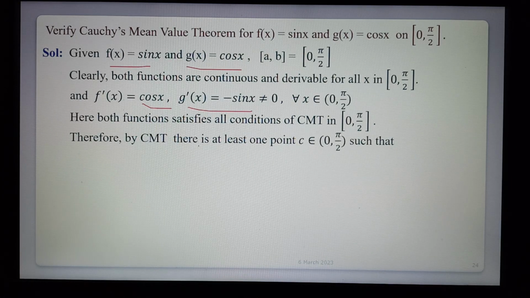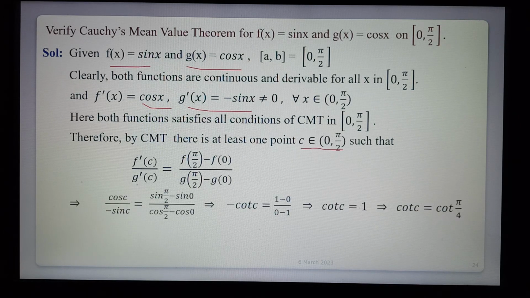So therefore, Cauchy's mean value theorem: there exists c belonging to the open interval 0, 5 by 2 such that f dash of c by g dash of c is equal to f of 5 by 2 minus f of 0 by g of 5 by 2 minus g of 0. That is equal to f dash of c, meaning cos c, by g dash of c, minus sin c. That is equal to sin 5 by 2 minus sin 0 by cos 5 by 2 minus cos 0. That is cos c by sin c, minus cot c, equals 1 minus 0 by 0 minus 1. That is equal to cot c is equal to 1.